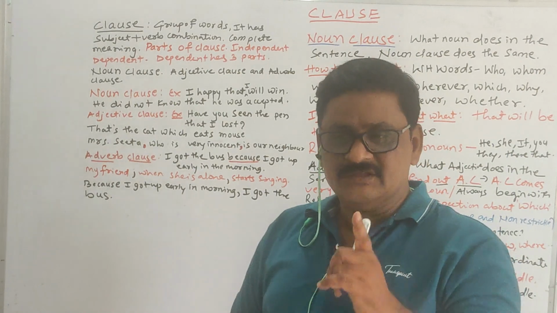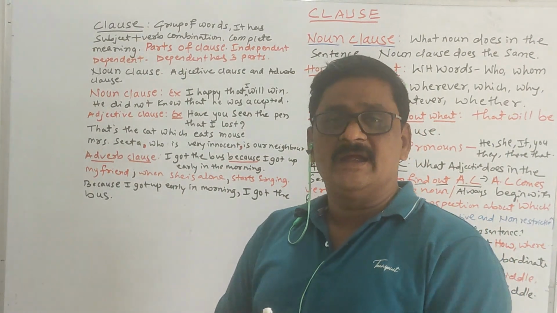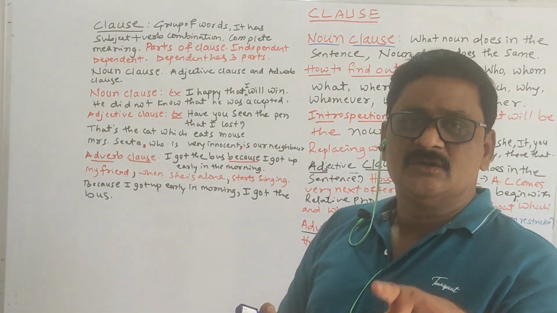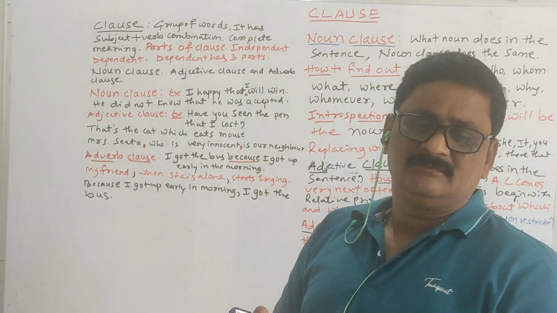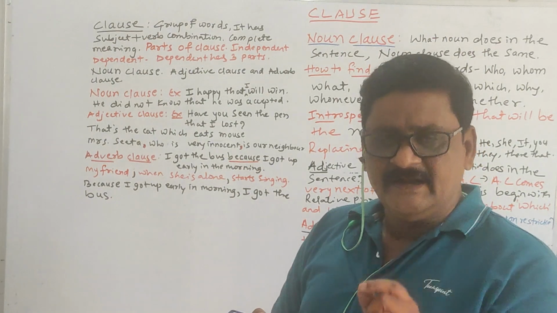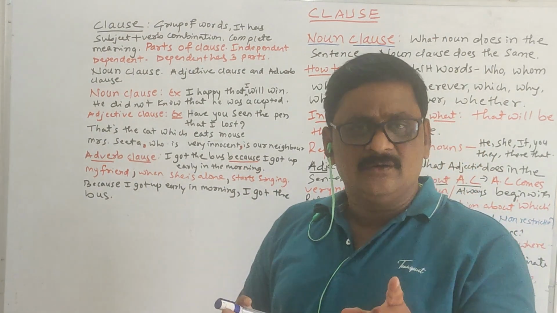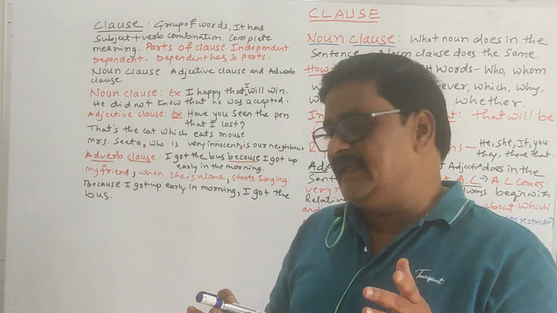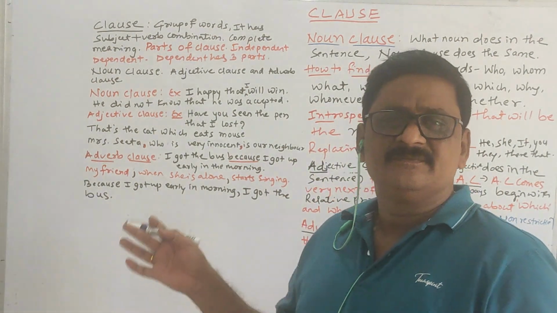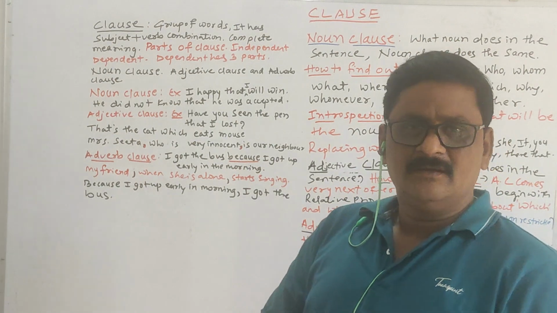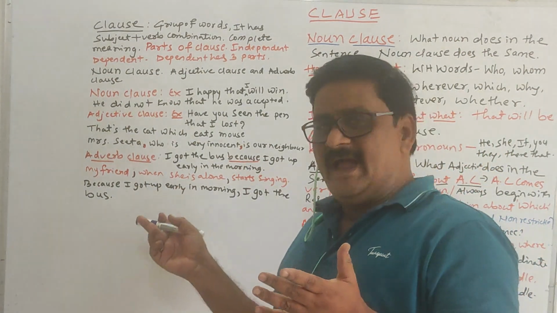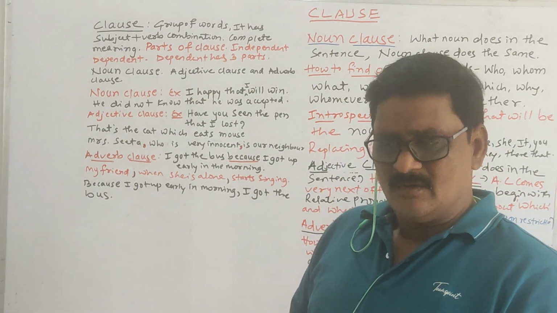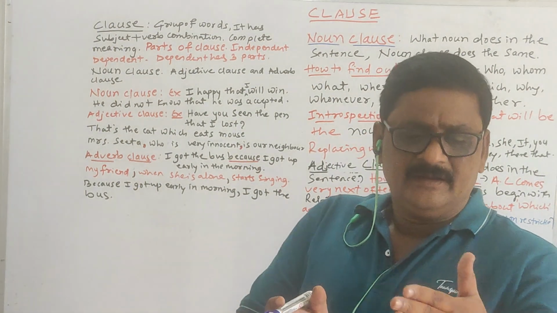But one thing you should keep in mind, it also has a subject plus verb combination. This is the only trick we have to know. You can take any clause, either independent or main, either dependent or subordinate.